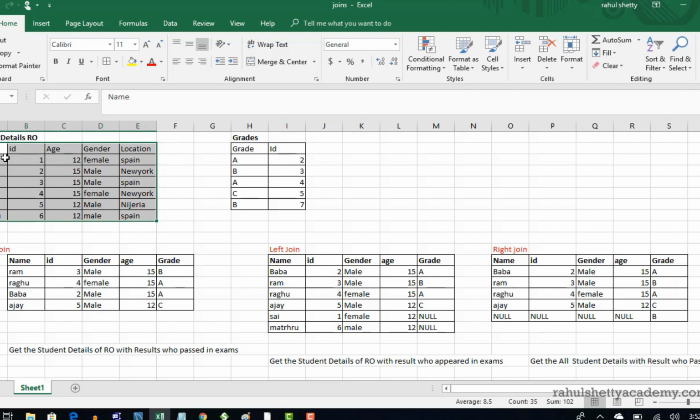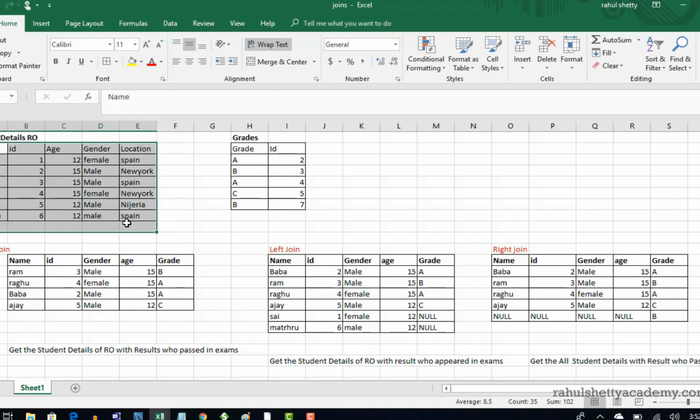It gives complete details of students like the name of the student and the ID of that student, the age, his gender, and the location from where he is. So these are the different details present in my RO student details table. Let's assume that they have attended a board exam which is conducted by the government, and results will also be announced by the government only.